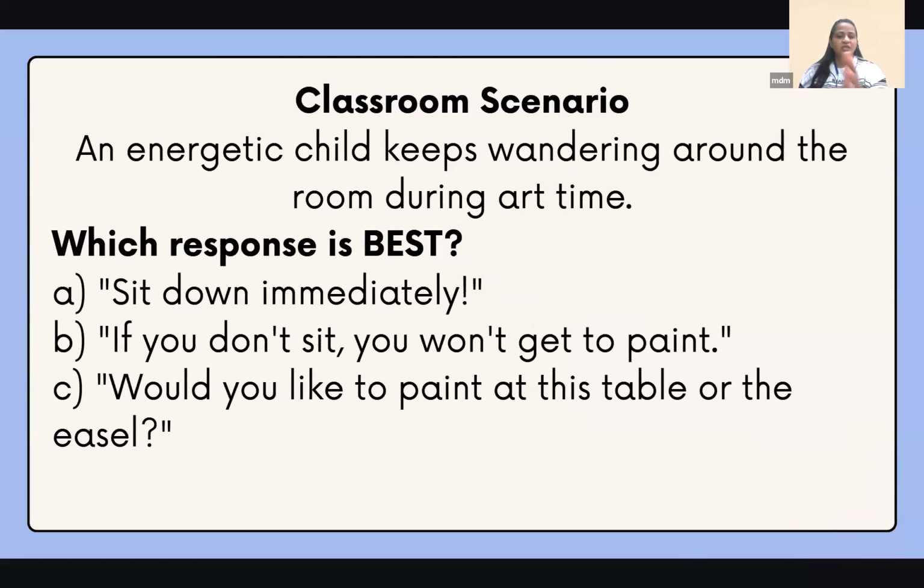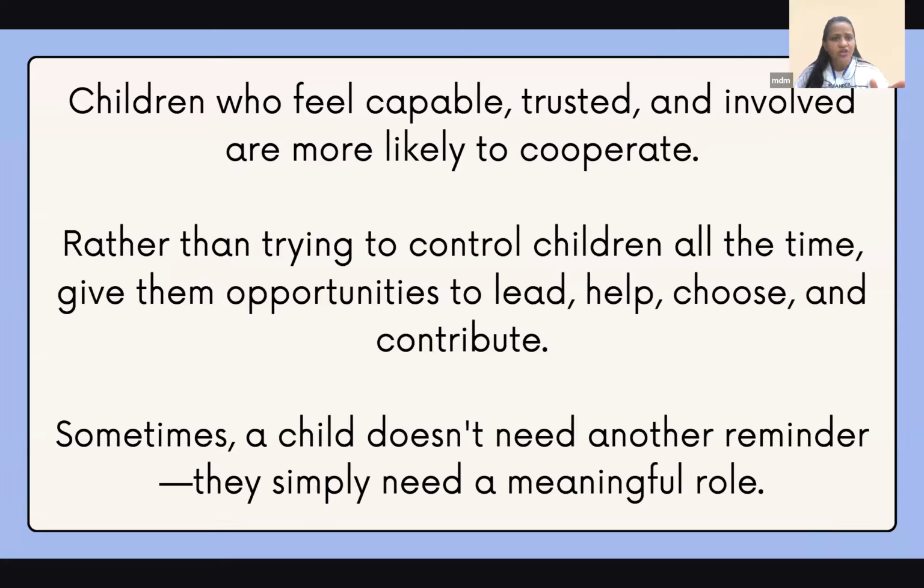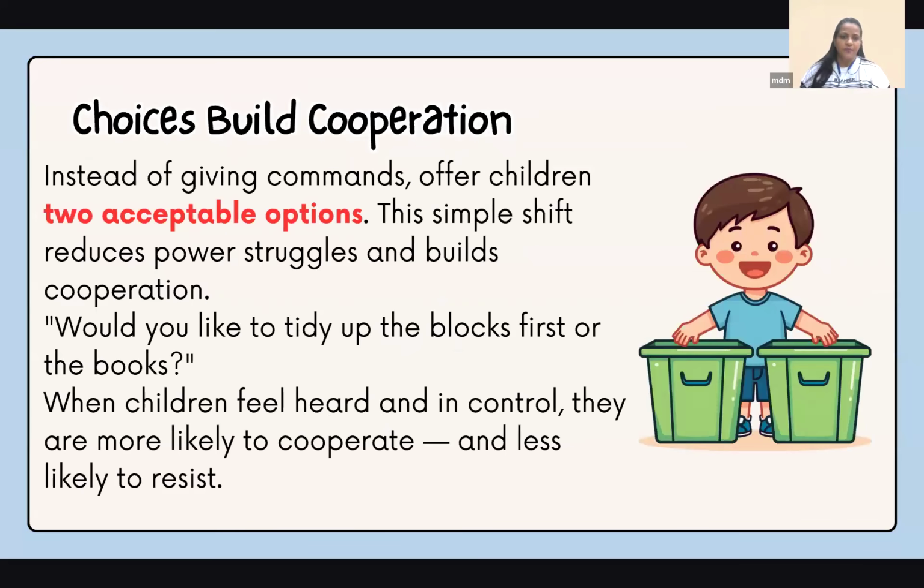Okay. So an energetic child keeps wandering around the class during art time. Rather than saying sit down immediately, ask, would you like to paint at this table or the easel? You know, the children will feel capable, trusted, and involved. They are not just passive listeners. They are involved in that thing. So it's another reminder that they need a simple, meaningful role. Okay, so the choices build cooperation among the children. They also think, yeah, okay, I did it, let me do it, kind of a thing.